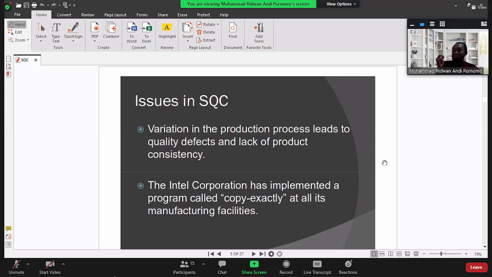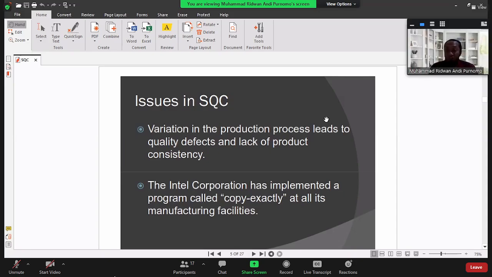So we know Intel Corporation, which produces our computer processors, has implemented a program called Copy Exactly. It means that they try to reduce the variation of the products. But in reality, when we compare the speed of our computers, even though we have exactly the same computer with exactly the same spec, the speed will be different.